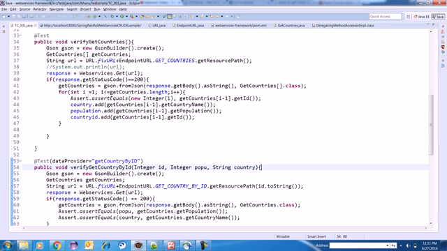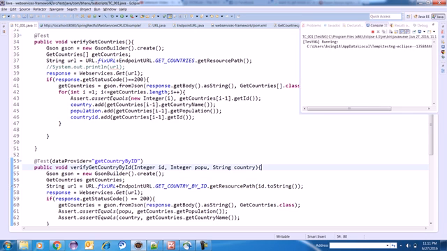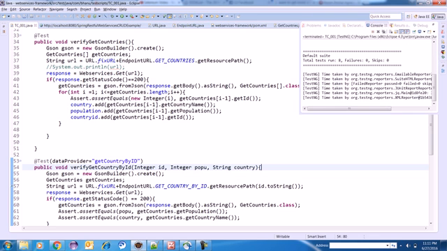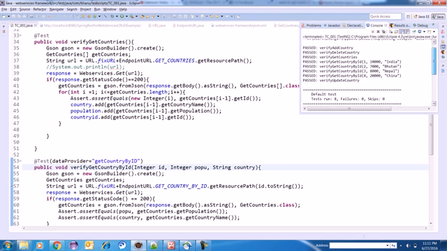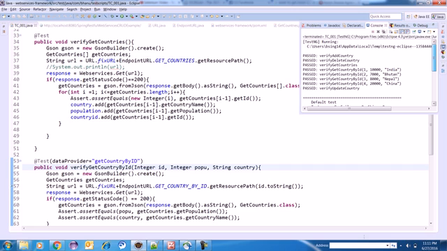Okay, now if I run this, will it still fail? No, got pass, right? All verifications are happening and it is getting pass. See, pass, verify get country by id 1, so it is getting pass.